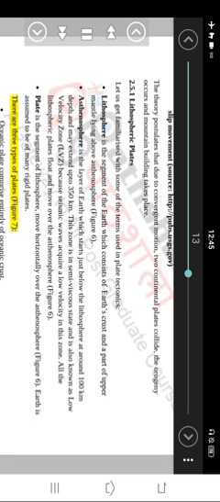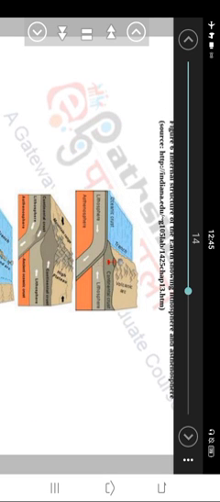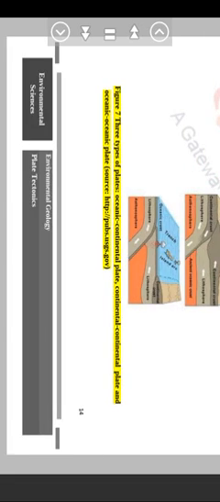There are 3 types of plates, figure 7. Oceanic plates comprise entirely of oceanic crust. Continental plates comprise entirely of continental crust. Continent-oceanic plates comprise partially of oceanic and partially of continental crust. Figure 6: internal structure of the Earth showing lithosphere and asthenosphere. Figure 7: 3 types of plates, oceanic-continental plate, continental-continental plate and oceanic-oceanic plate.